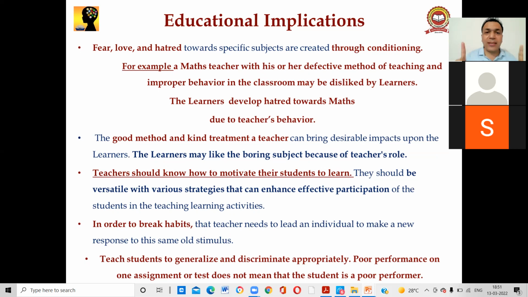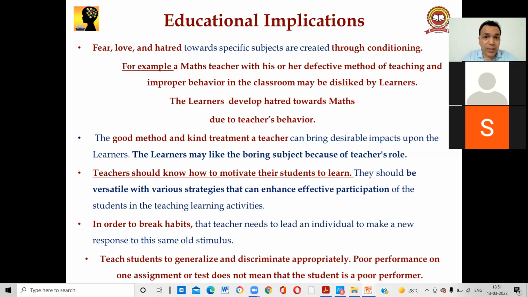That's why I always say that a student is never weak. The weakness is only among the teachers. A good method and kind treatment by the teacher can bring desirable impacts upon the learner. The learner may like boring subjects because of the teacher's role.